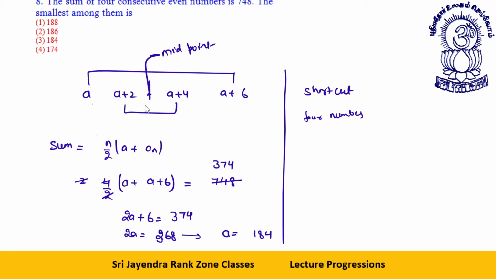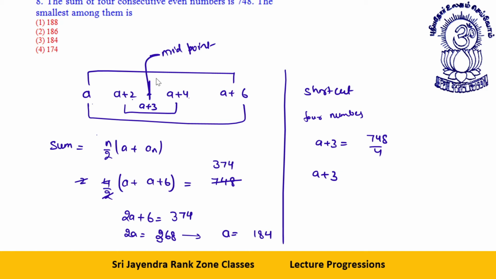This is the number between midpoint of these two. This number will be a plus 3. Getting it? 2, 4, between 2 and 4 is 3. Between a and a plus 6 is a plus 3. So this a plus 3 will be directly 748 by 4.